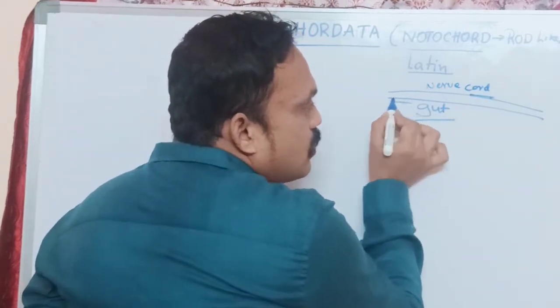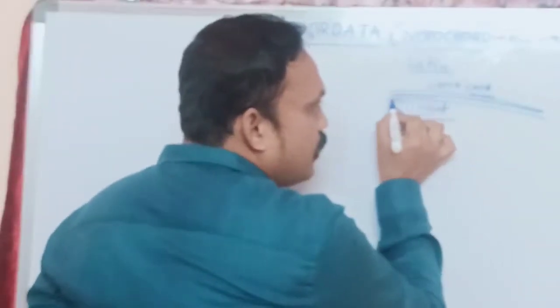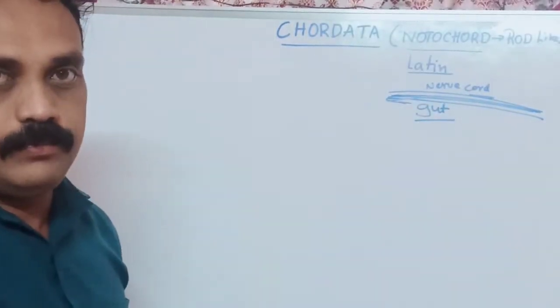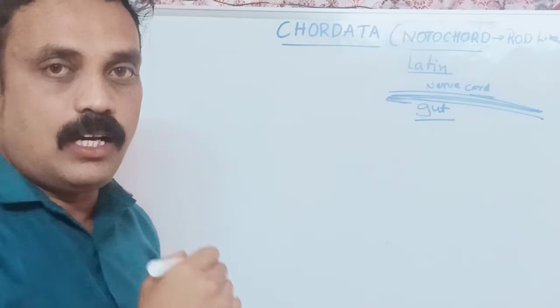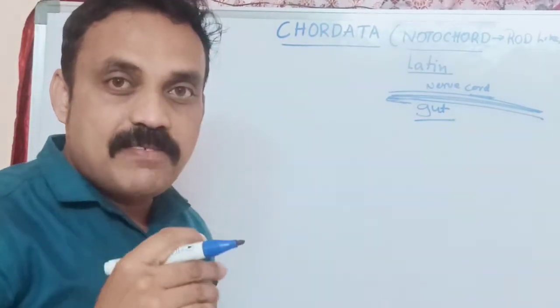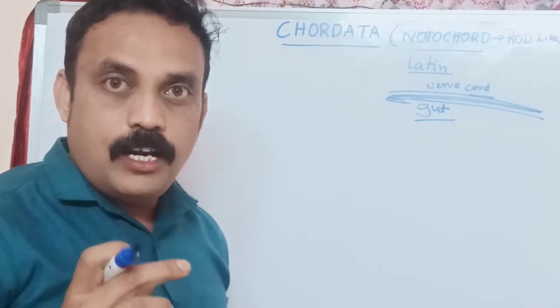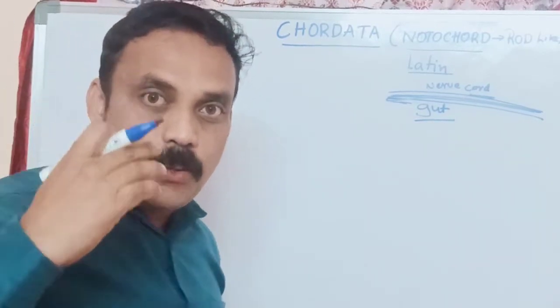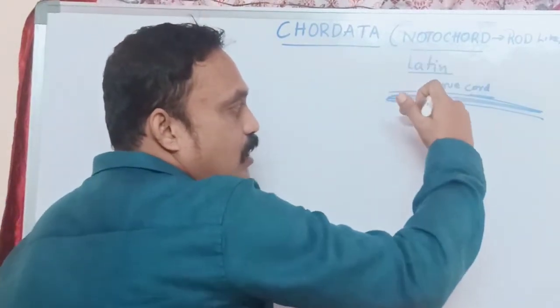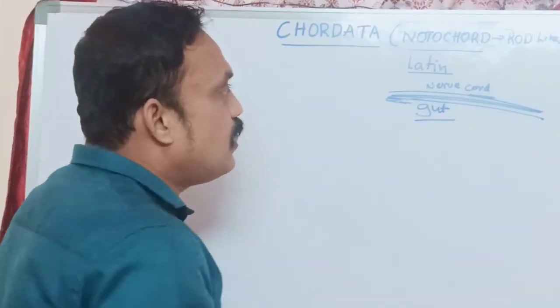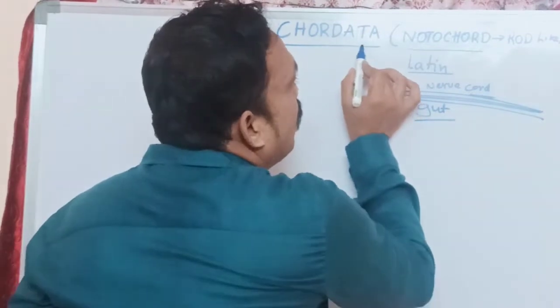This flexible rod-like structure is located in chordate living organisms, between the nerve cord and gut. So it is called especially for chordata.